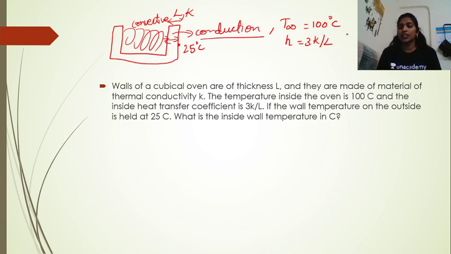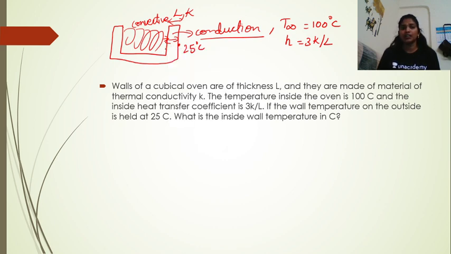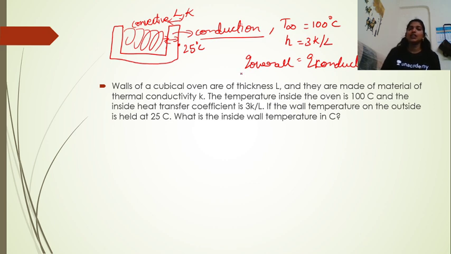So we have enough data for calculating the overall heat transfer, right? But we need the inside wall temperature, which means we need the interface temperature. It's nothing but the interface temperature, right? So here we will be equating Q overall with Q conductive. Okay. As it is a steady state, the amount of heat that is getting transferred is equal. Okay. So what will be the Q overall? The overall resistances will include convective resistance and conductive resistance, right?